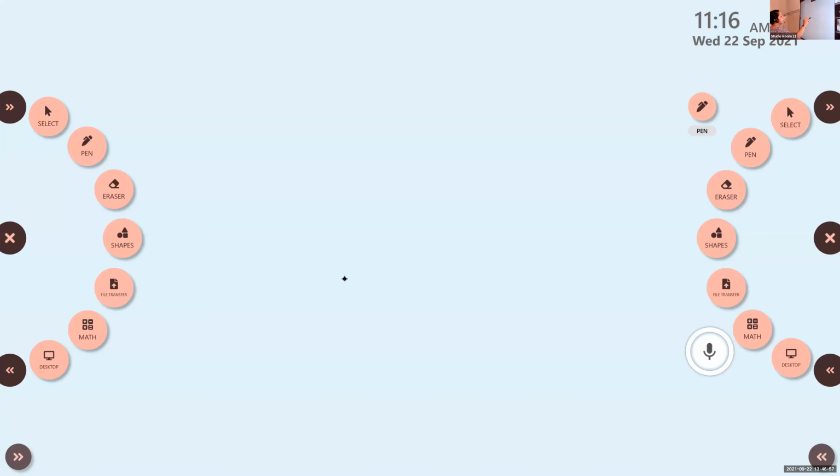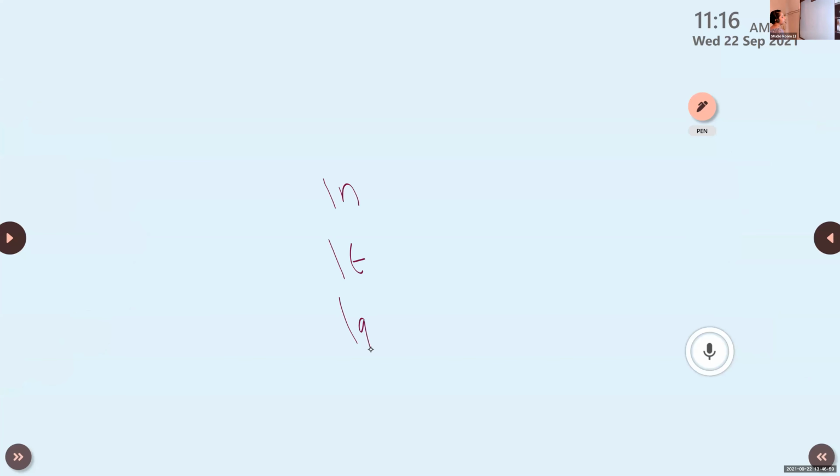Slash N, slash T, slash A, all these are escape sequences. Slash N is for new line, slash T for tab space, slash A is for bell sound, slash B is for backspace, just like that.